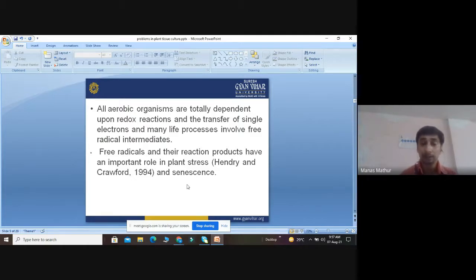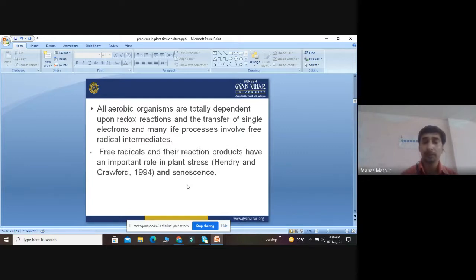So these free radicals and their reaction products have an important role in plant stress, as suggested by Henry and Crawford in 1994. As a result, they will cause senescence.